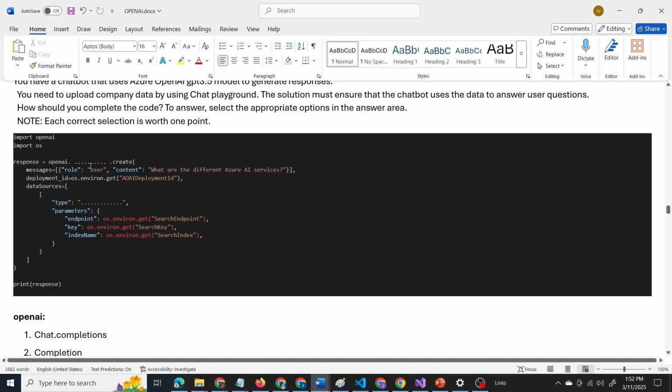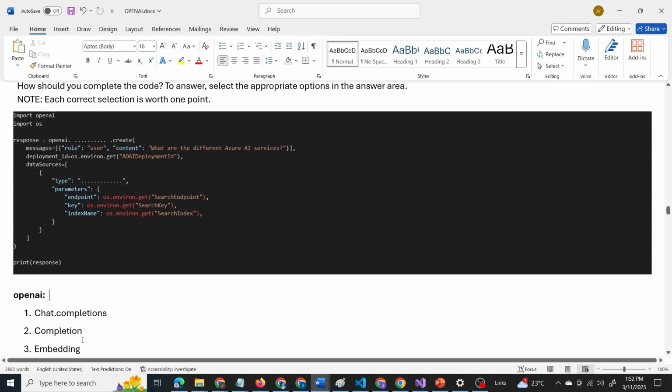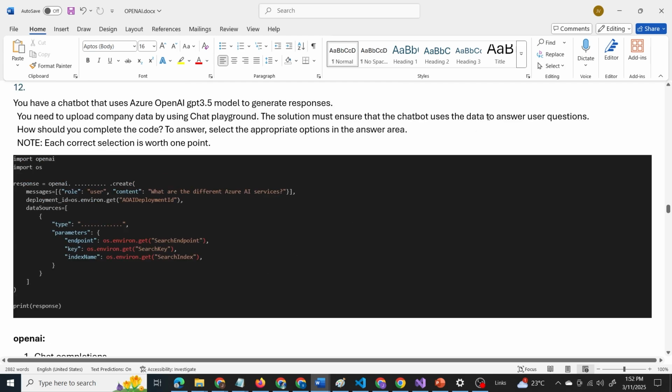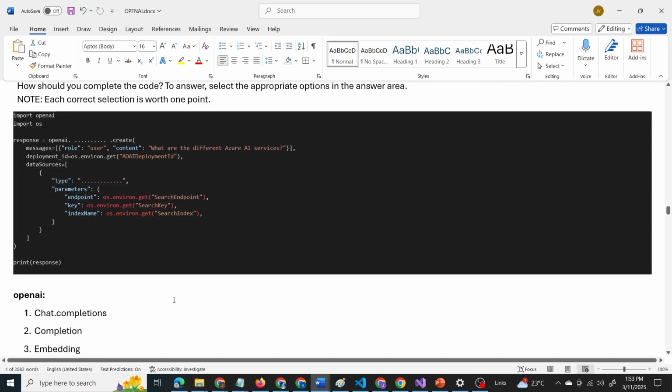Now let us get back to the question. What is the option in the first blank? It is chat.completions, that is, OpenAI.chat.completions.create. It is not completion and it is not embedding. Embedding is to find semantic similarity and that is not what we need. We have to give answers to user questions. So this is the method we are calling.